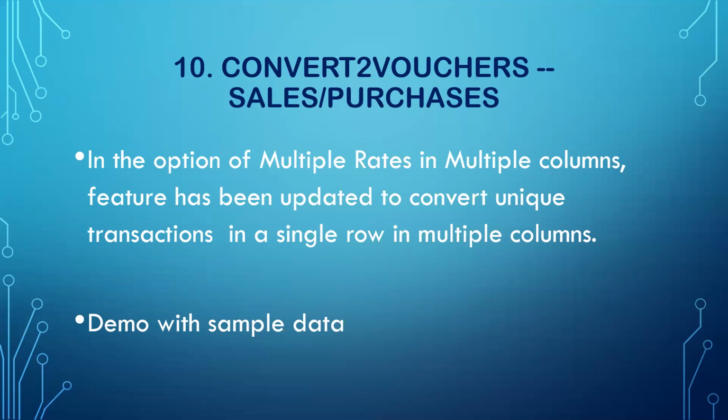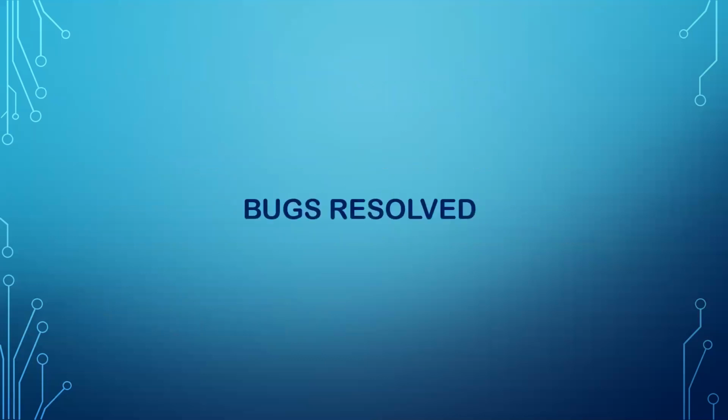And these transactions, earlier what used to happen was there used to be only one type of transaction in a row. Now we have facilitated the import in such a way, conversion in such a way that you can add multiple transactions in a single row for the multiple rates as applicable. And the software will read column by column, row by row, and convert it based on the data which is available in those specific columns and rows.